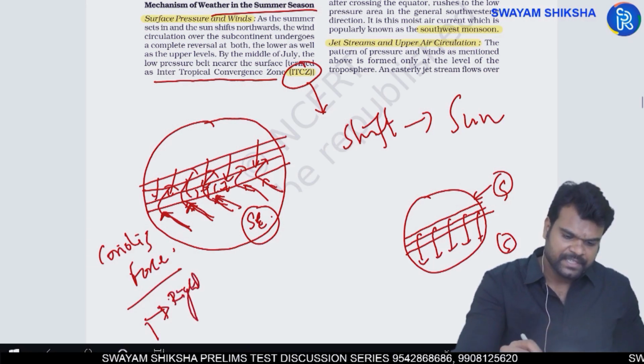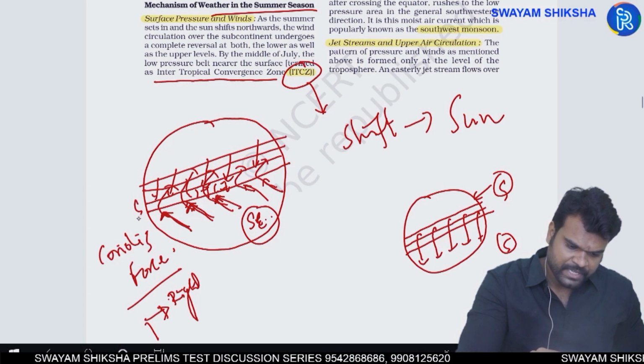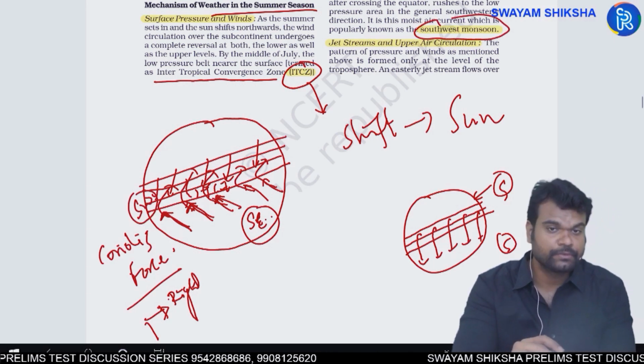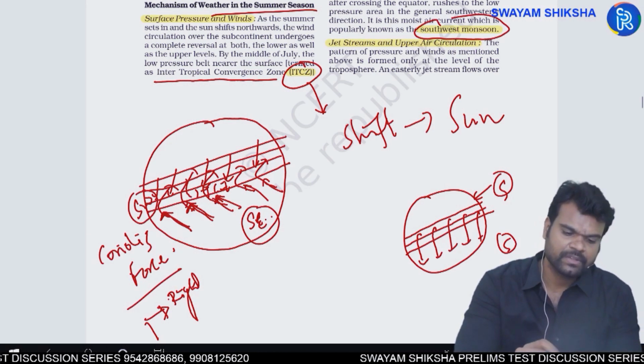As a result, the southeastern winds will become southwestern winds. Nothing but we call them southwest monsoons. They move towards India, yielding rainfall there.